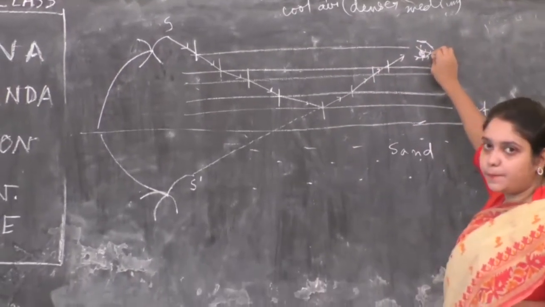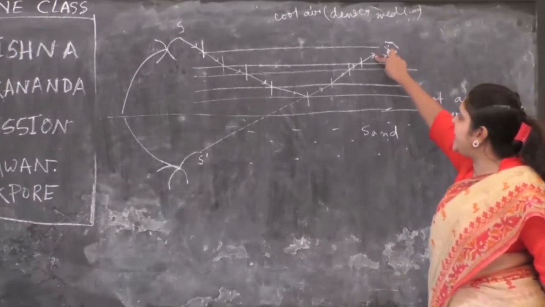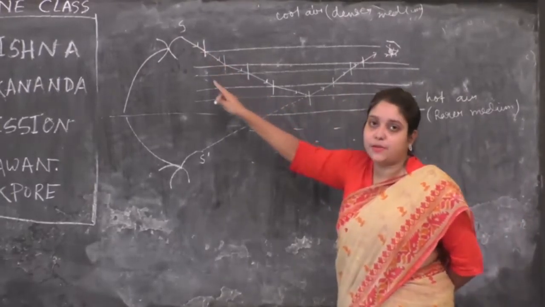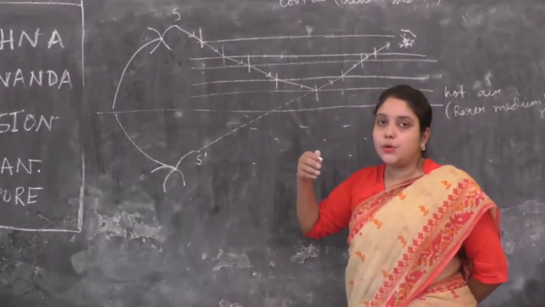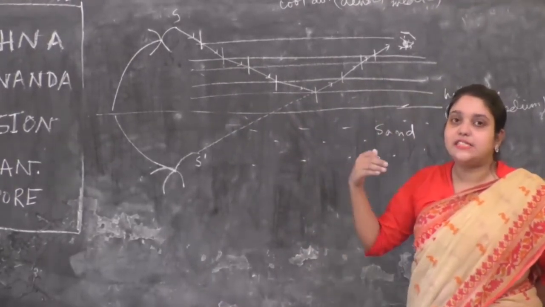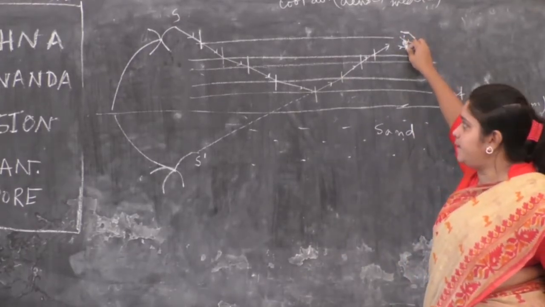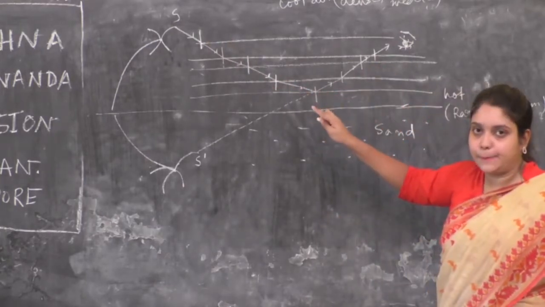And a spectator standing at this point cannot follow this curved pathway of light, because human eyes tend to perceive light rays in a straight line. So for this spectator, this curved path is not visible.